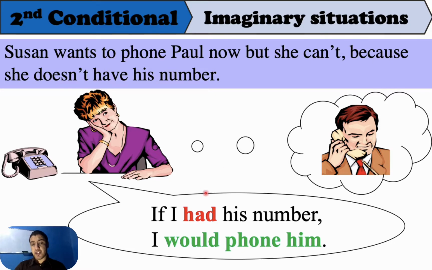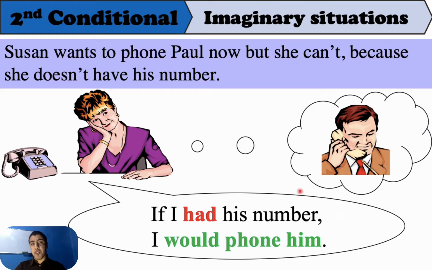So why do we use this type of conditional? We use it to talk about imaginary situations. Is it in the past or present or future? Good, it is in the present, because Susan wants to phone Paul right now. But she can't because she doesn't have his number. So if Susan had his number, she would phone him, but she doesn't have his number. So here we are talking about impossible situations in the present. It's also like making a wish. You know what a wish is? Yeah, good.